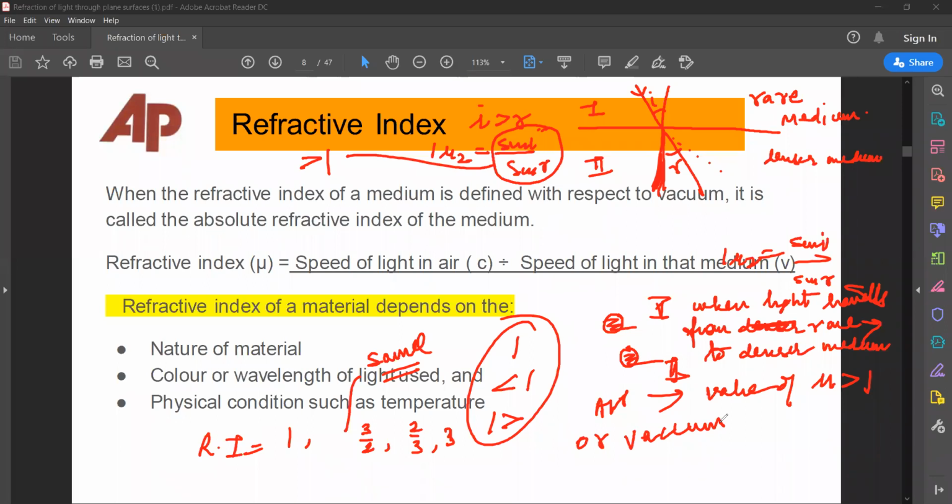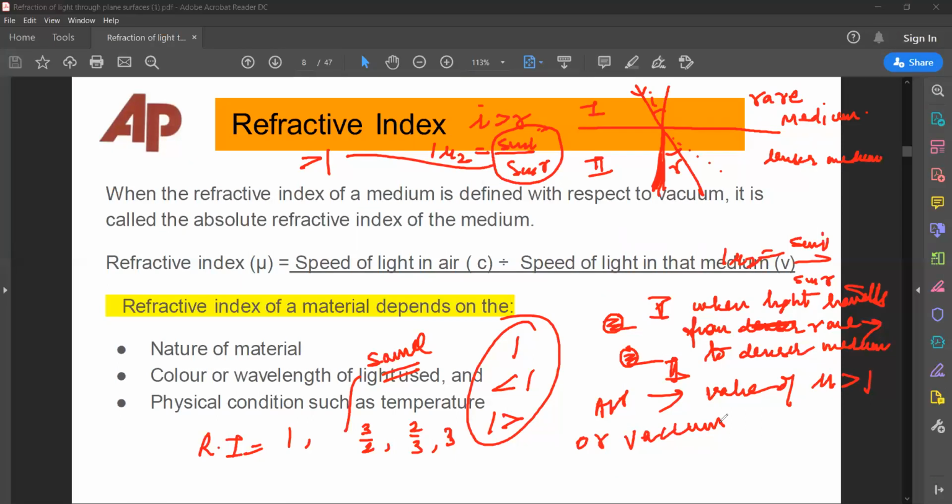So whenever light travels from air to any other medium, light has to bend towards the normal.